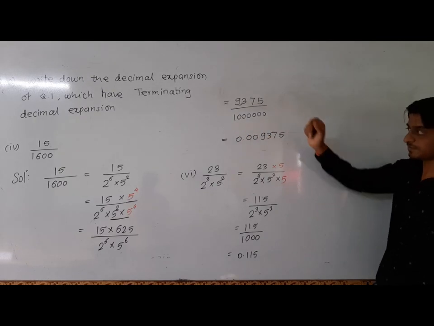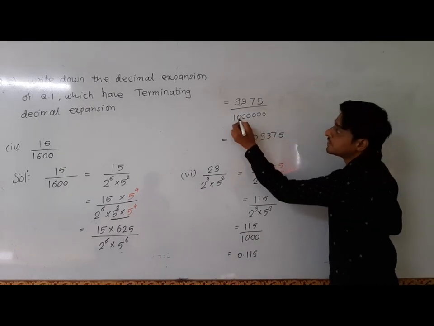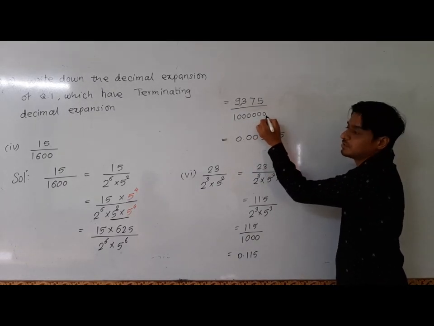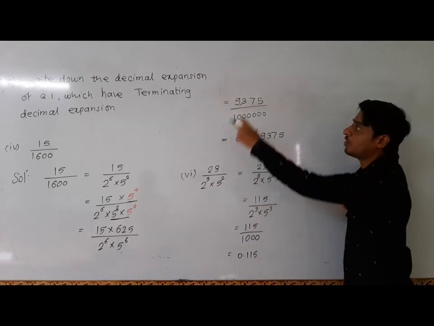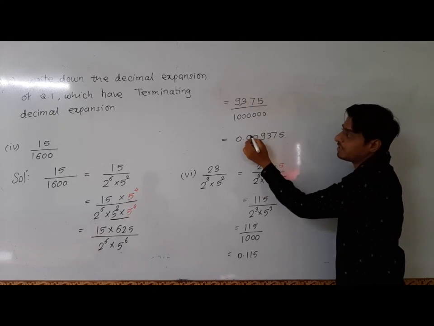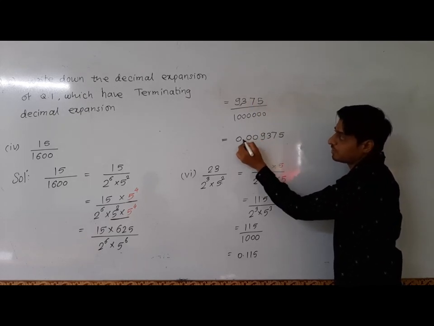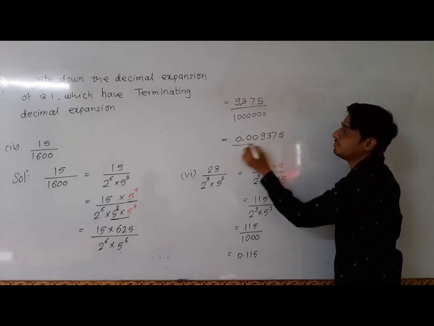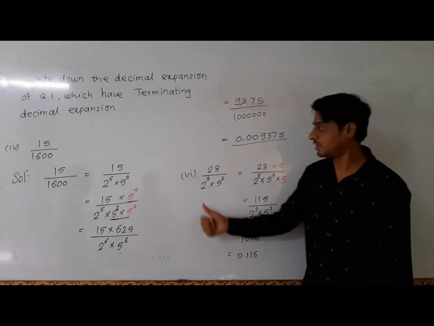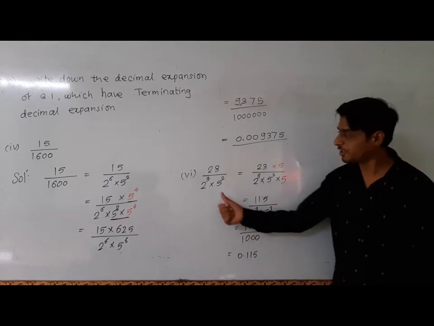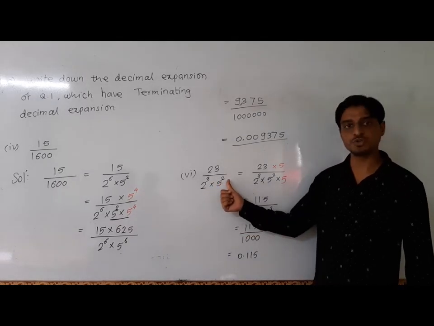Now there are 6 zeros in the denominator, so our answer must contain 6 digits after the decimal point. We already have 4 digits, so we will add 2 zeros before those 4 digits, and our answer will be 0.009375.